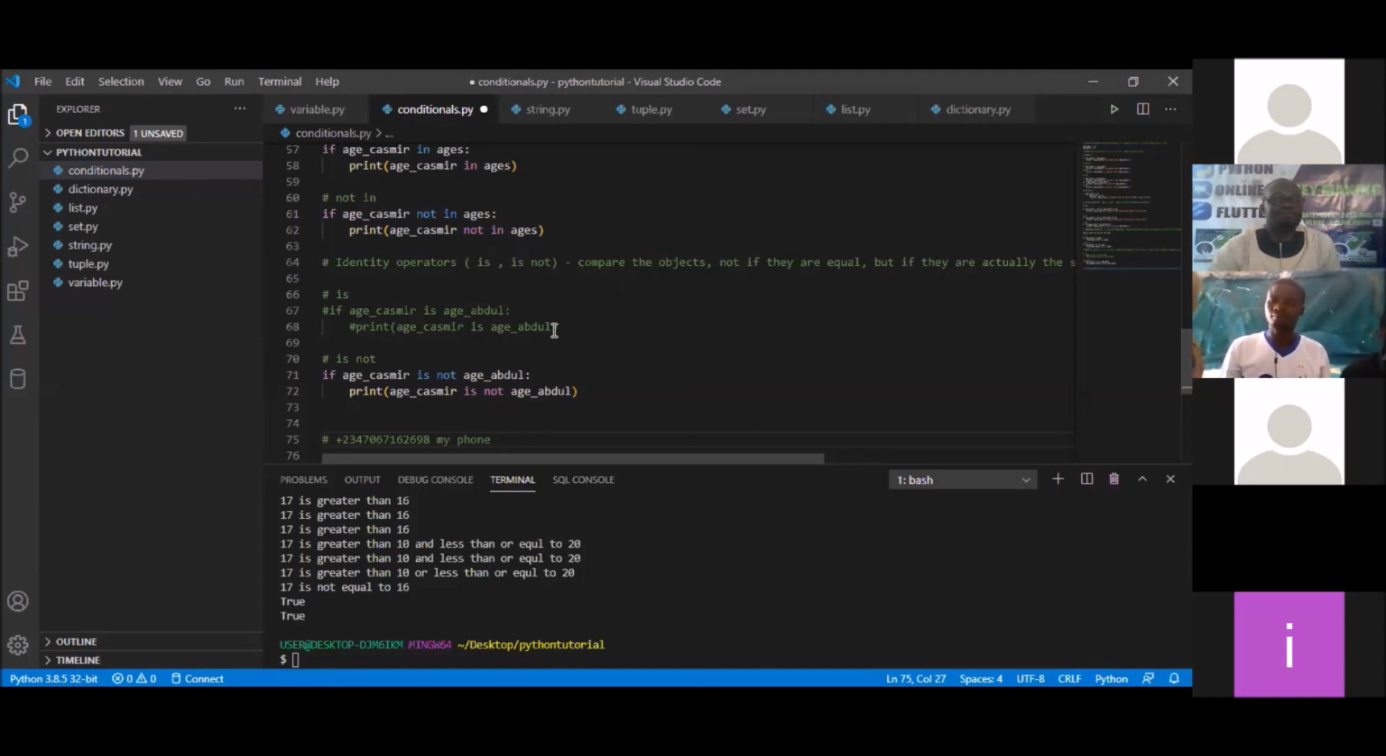Speaking of identity operators, they only compare if they have the same variable, like if they're both integers or something like that. It's not age Abdul because both of them are not occupying the same memory location. They are not even equal, and they are not also equal. No, he just did not print it.